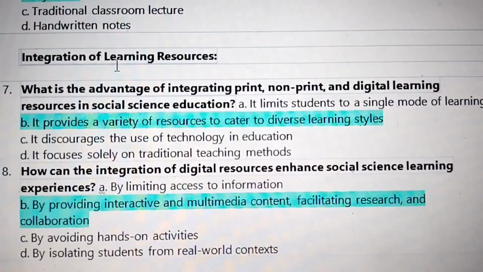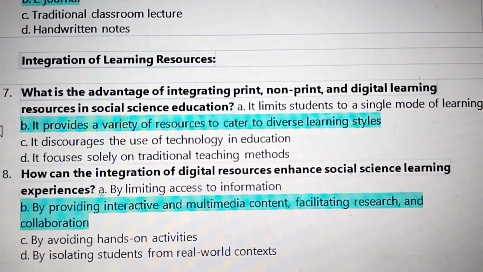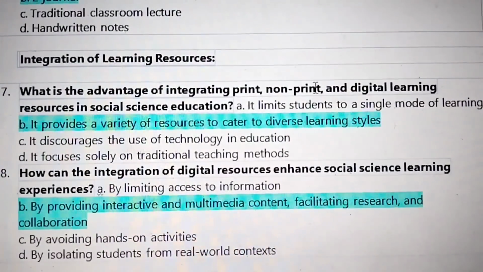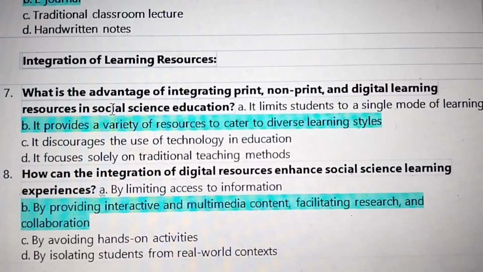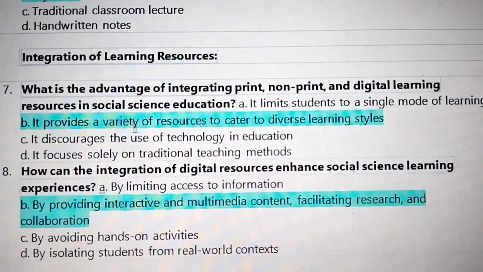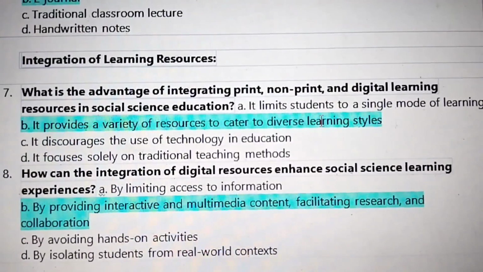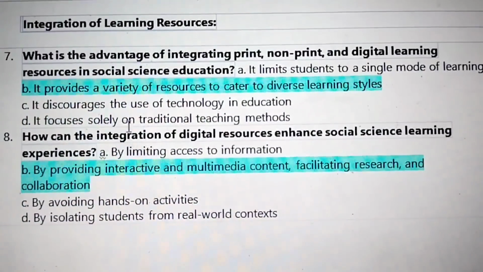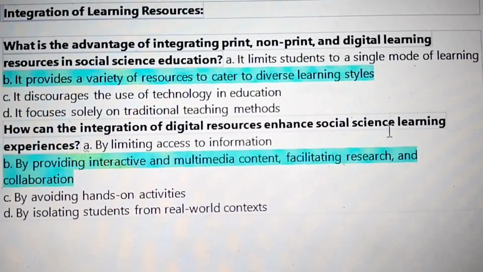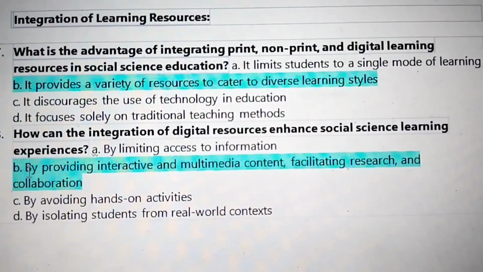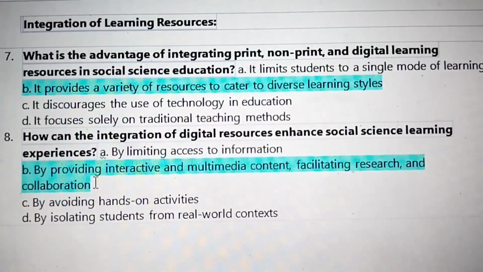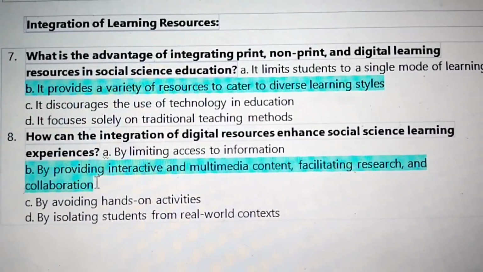Next topic, integration of learning resources. What is the advantage of integrating print, non-print, and digital learning resources in social science education? It provides a variety of resources to cater to diverse learning styles. How can integration of digital resources enhance social science learning experiences? By providing interactive and multimedia content, facilitating research and collaboration.